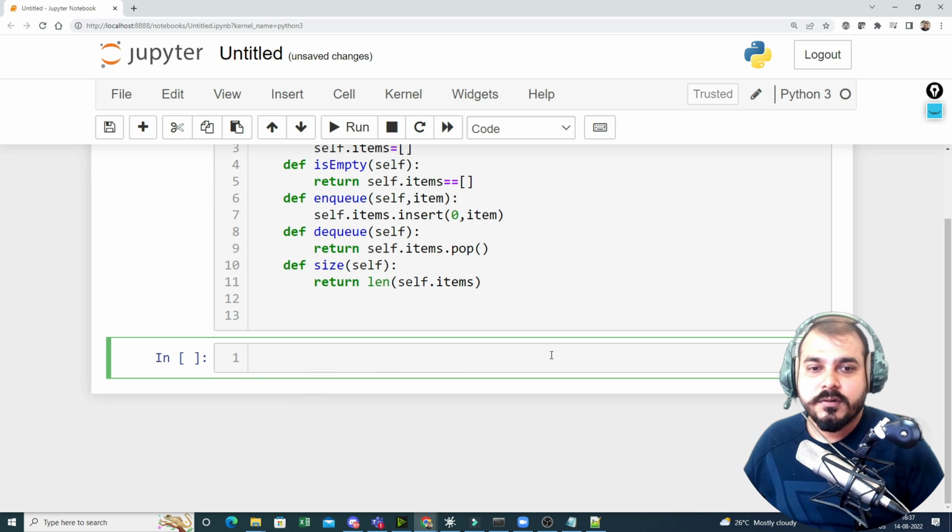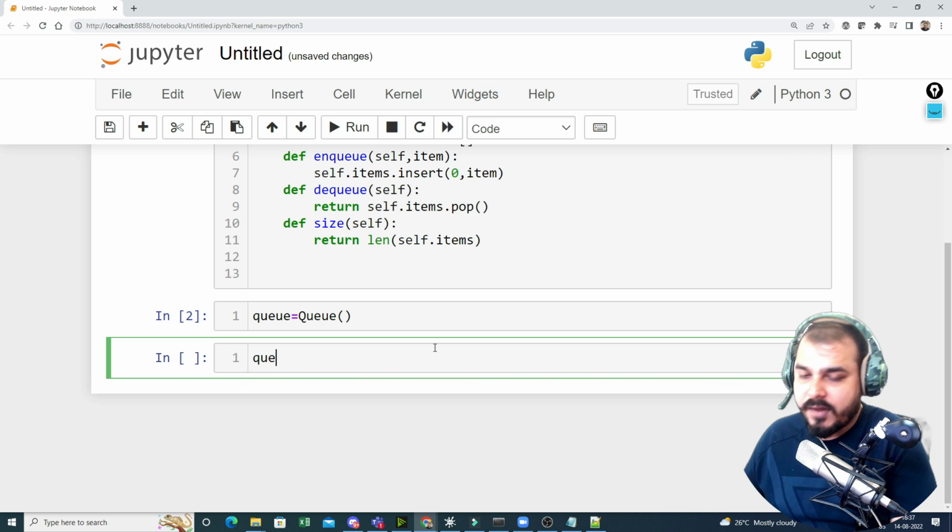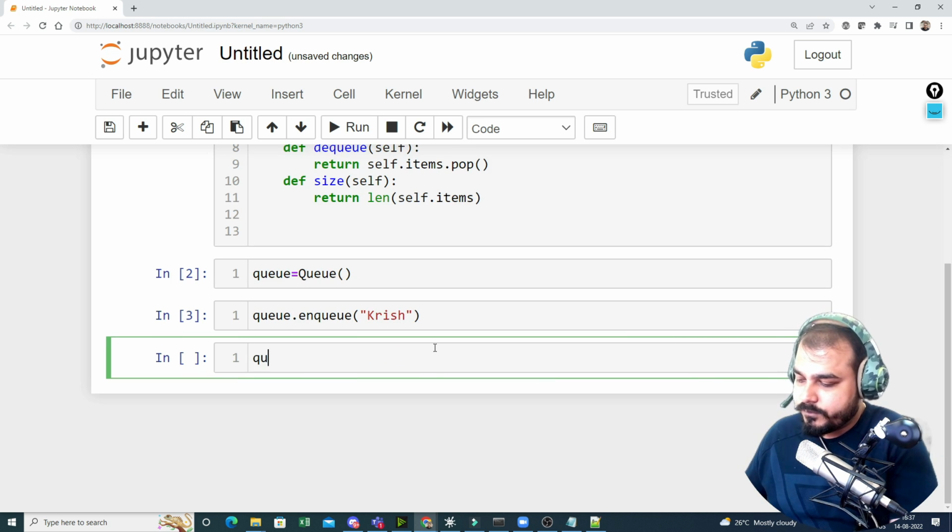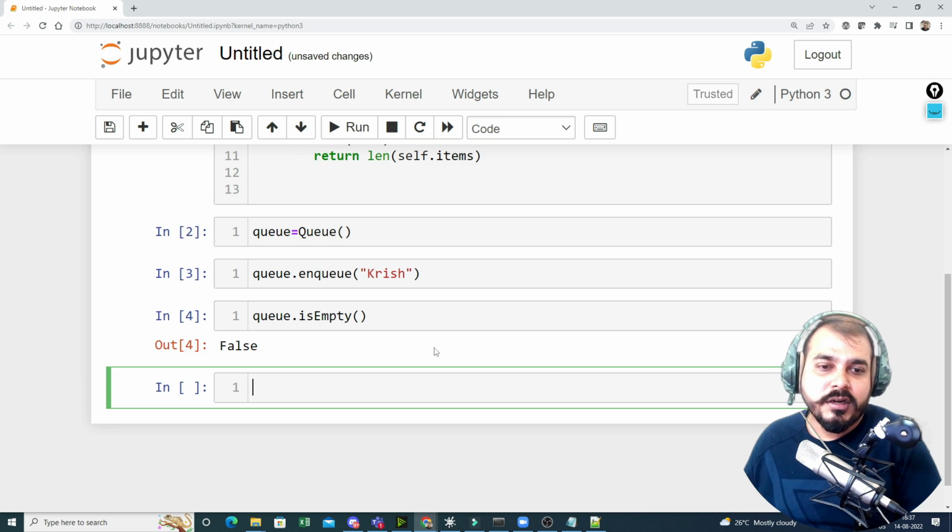Okay. So once I execute this, here you'll be able to see it. Now all I have to do is define my queue. Let's say I define my queue and this got defined. Now if I really want to add an element, I'll write enqueue, and let's say the item that I'm going to pass is Krish. Now if I say queue.isEmpty, obviously I'm going to get false because there is one element.